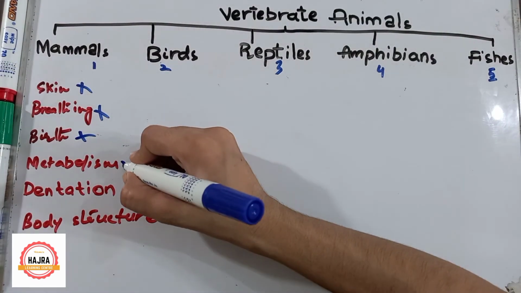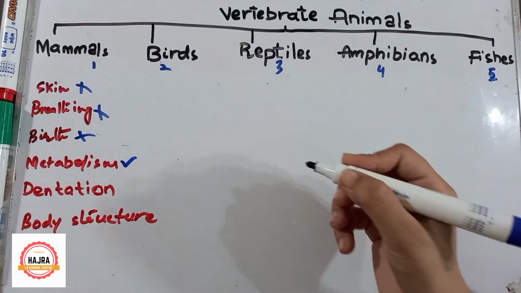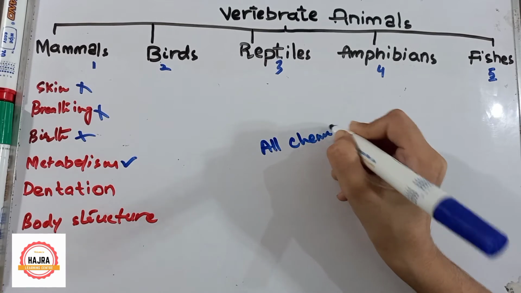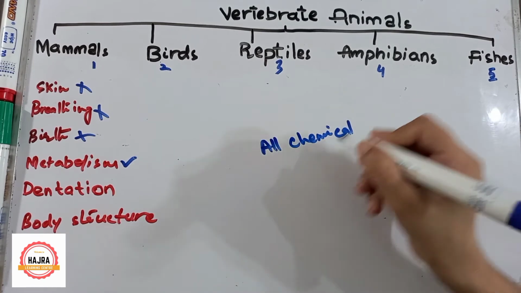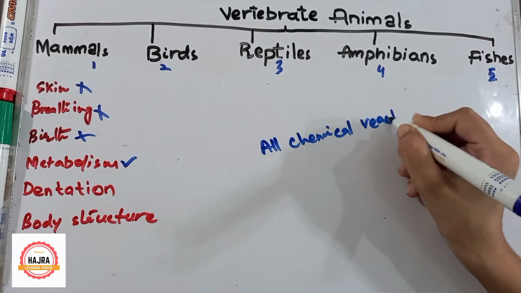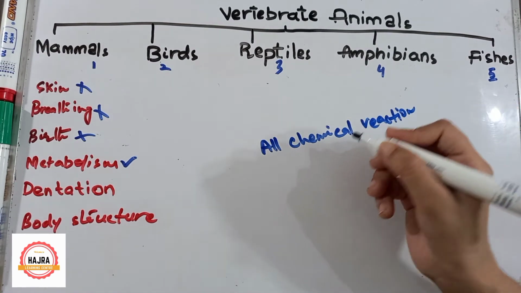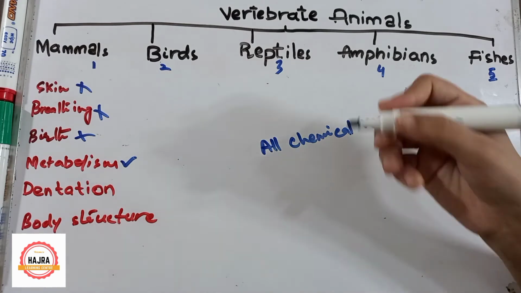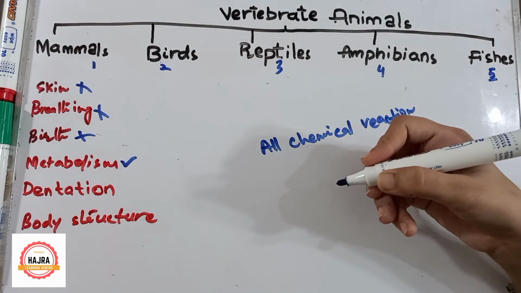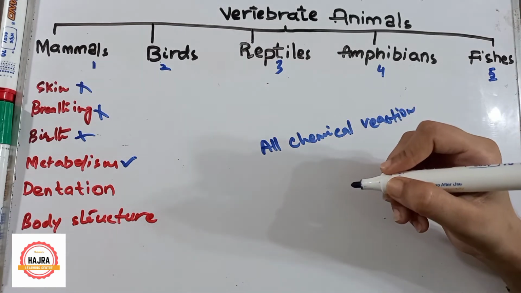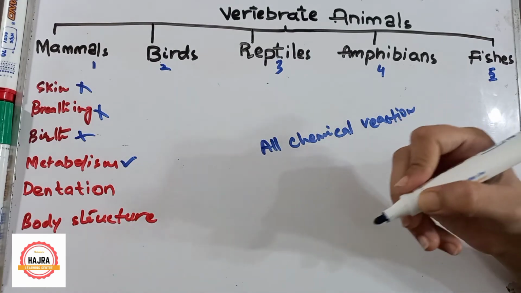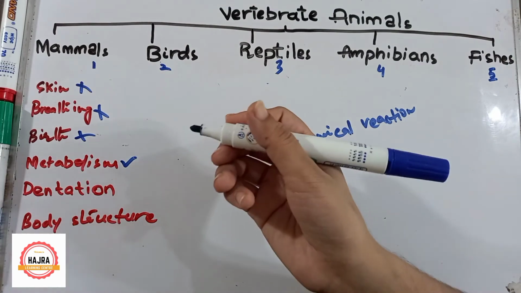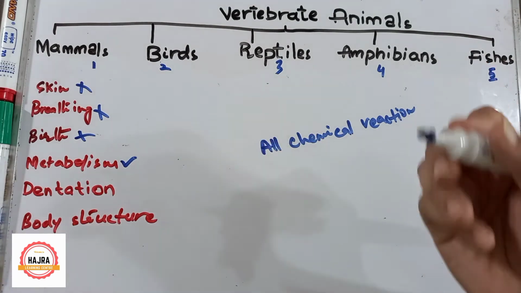Let's talk about the fourth point, metabolism. First of all, we will look at the definition of metabolism. Metabolism means all chemical reactions taking place inside the body of an animal. On the basis of the rate of metabolism, we say that an animal is either cold-blooded or warm-blooded.